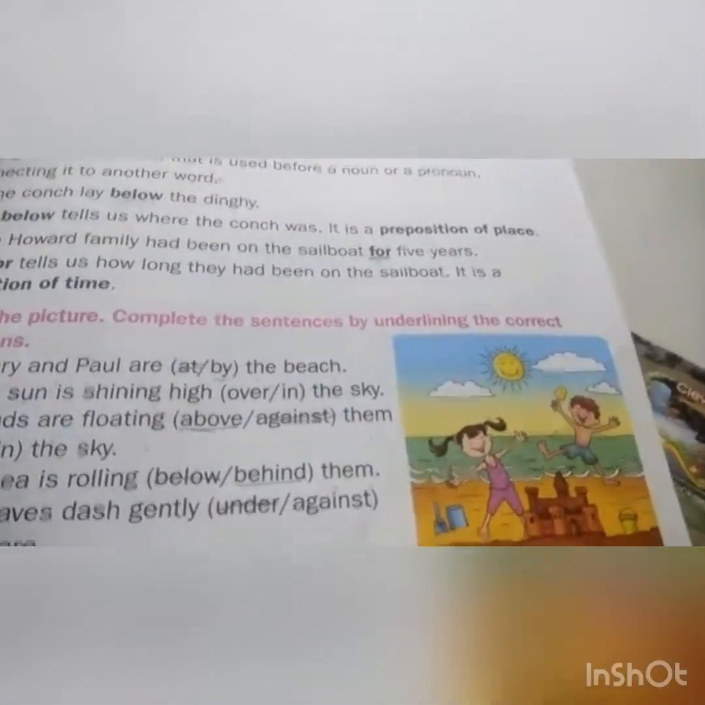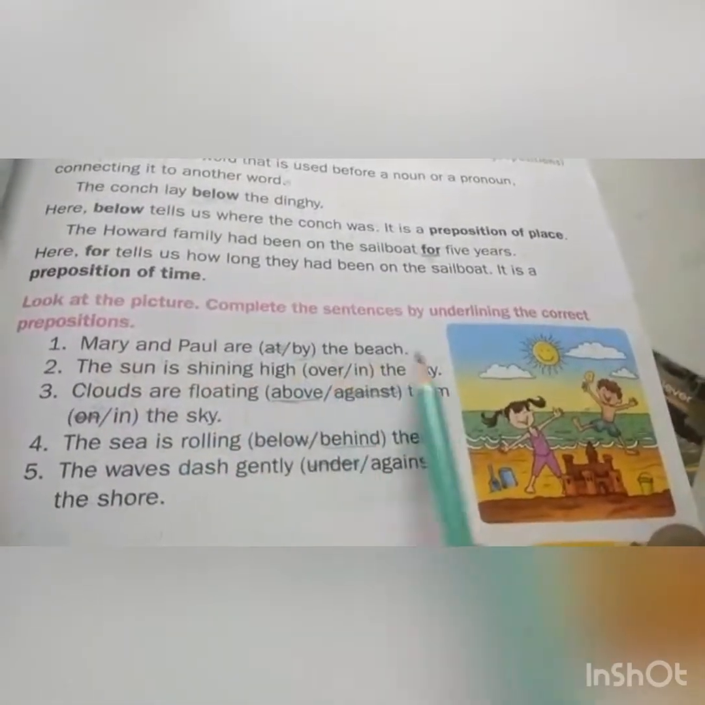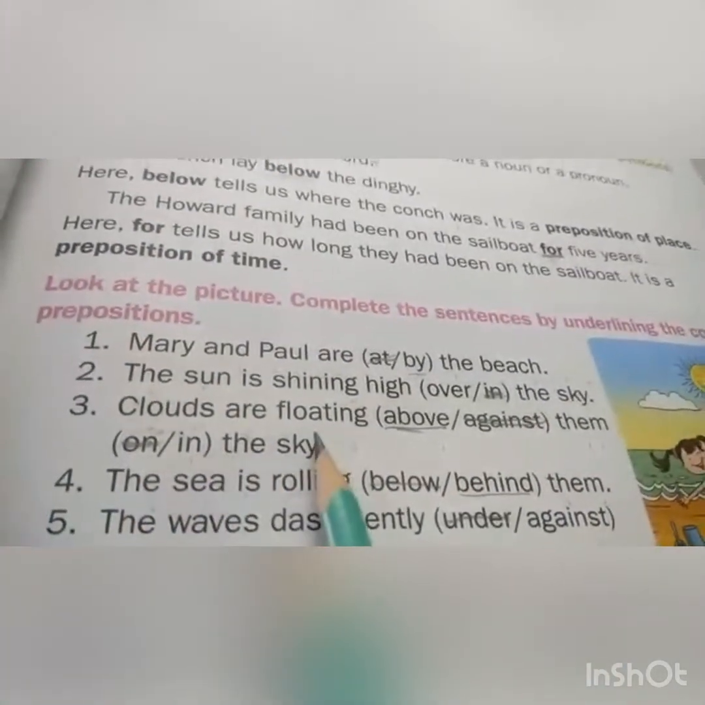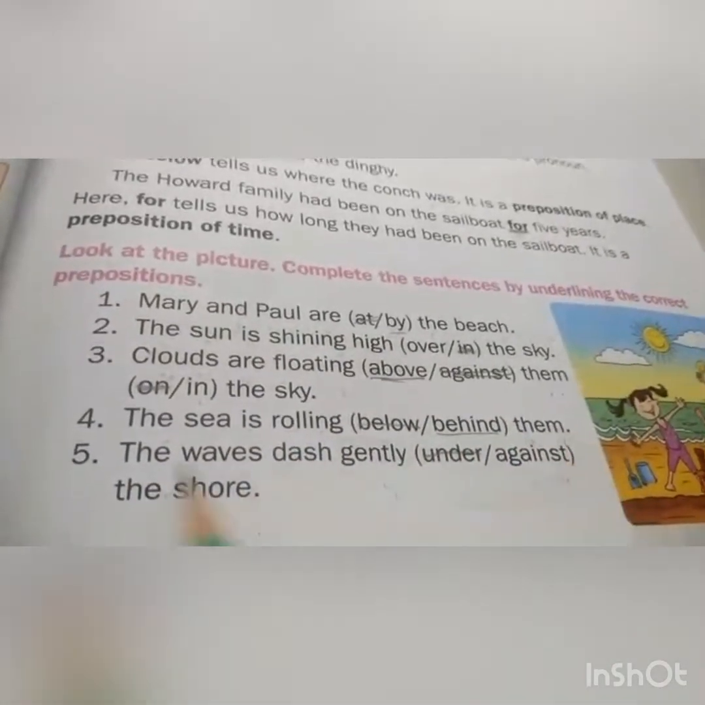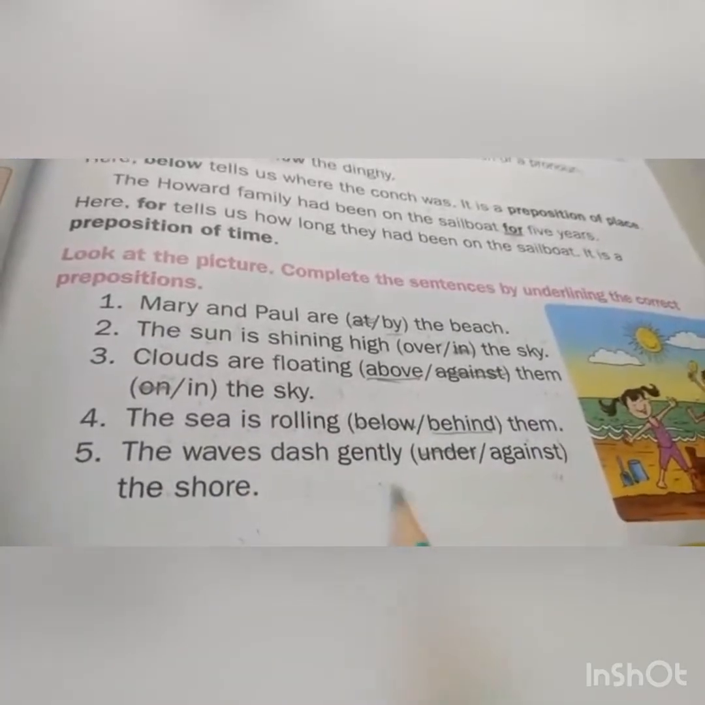Okay, children. Once again, we will read. Mary and Paul are by the beach. The sun is shining high over the sky. Clouds are floating above them in the sky. The sea is rolling behind them. The waves dash gently against the shore.